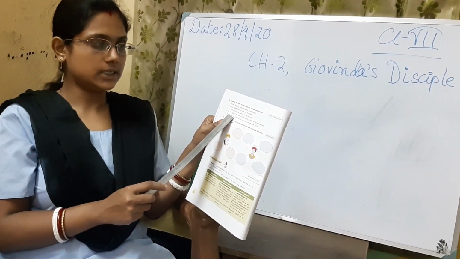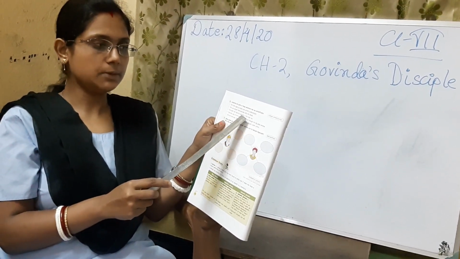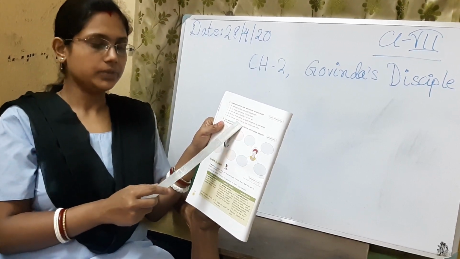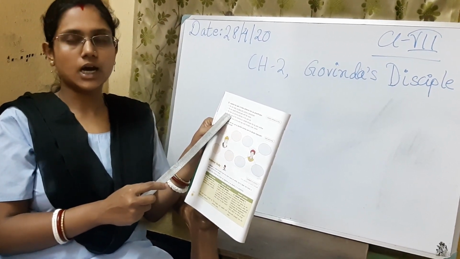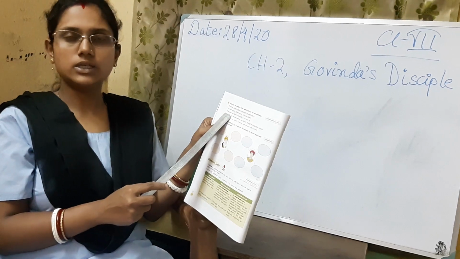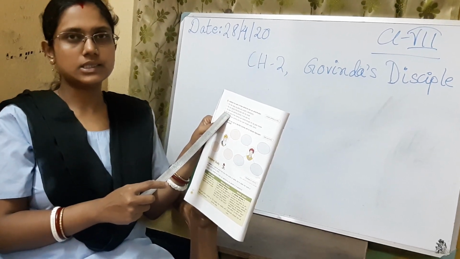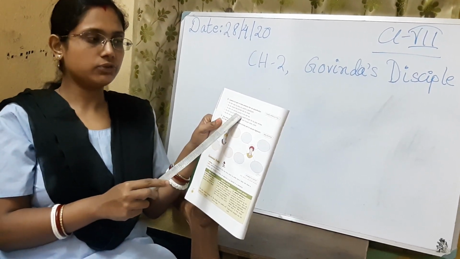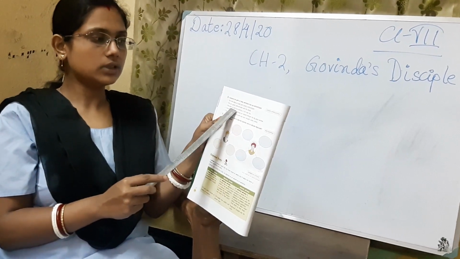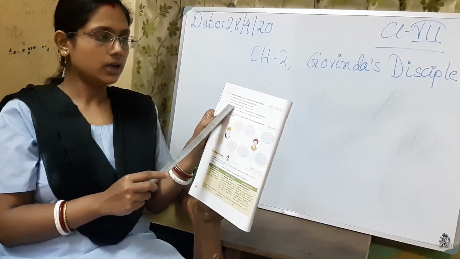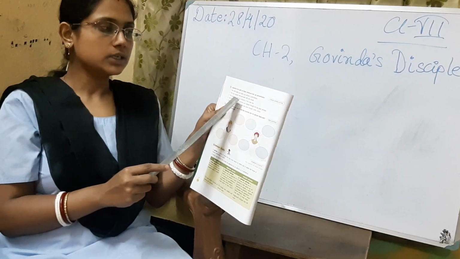Now the third sentence. The stars are dancing playfully in the clear sky. Stars cannot dance, but here it is telling stars are dancing playfully in the clear sky. So that means stars are personified. What do you have to underline? Dancing playfully in the clear sky. You have to underline that.